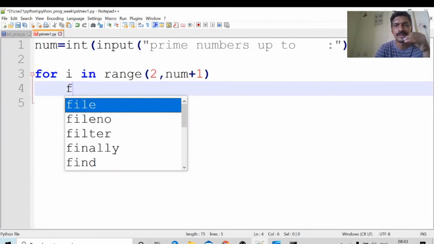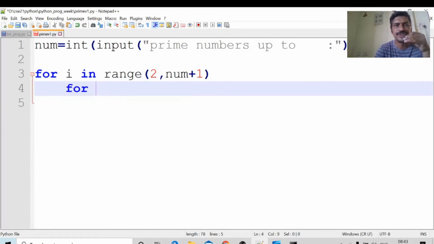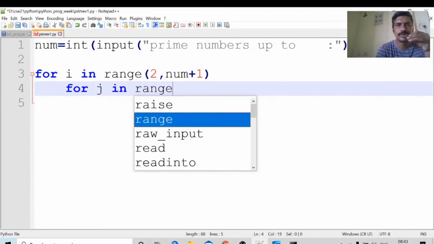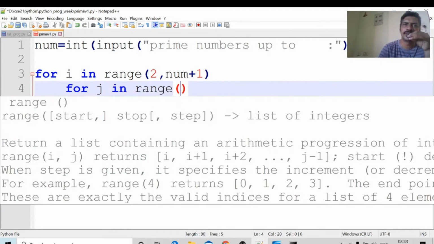Once again, I will write the loop: for j in range. The same logic as the previous program. j in range 2 comma, up to which number do I have to check? i plus 1. For j in range 2 to i plus 1.